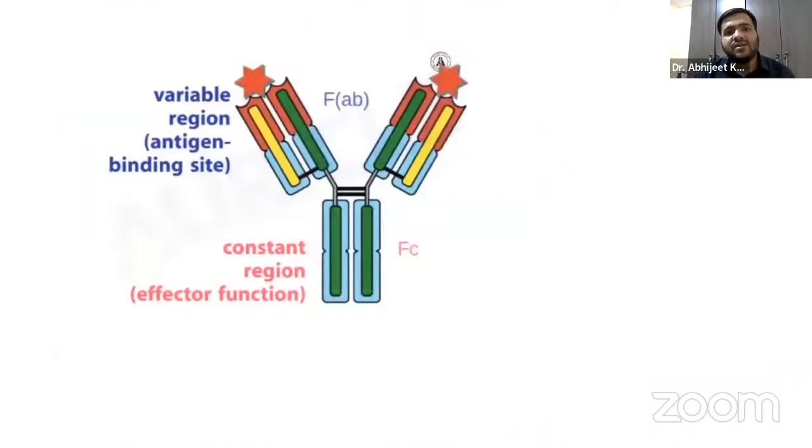So that is something you can see. We have the light chains and we have the heavy chains, right? We have the variable region, that is the antigen binding site, and we have the constant region.